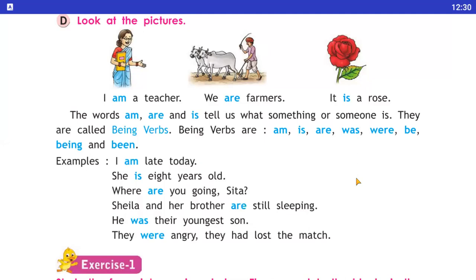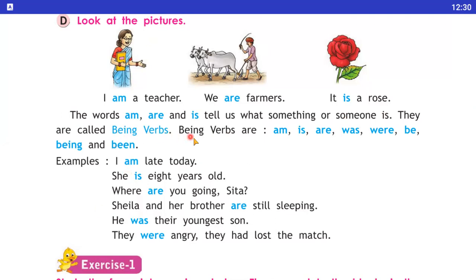Now, next, look at the pictures. I am a teacher, we are farmers, it is our roads. The words am, are and is tell us what something or someone is. Underline this: what something or someone is. They are called being words. These verbs are called being verbs.